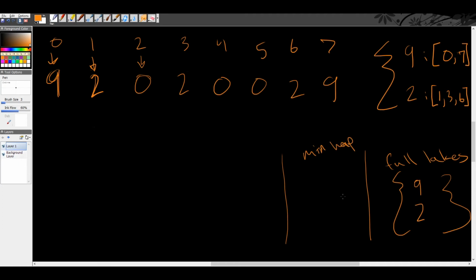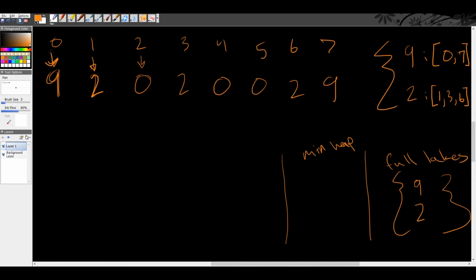In general, whenever you hear something like, we need the next thing in the list, or we need the next best thing, a heap is going to be your go-to. A heap is what you're most commonly going to use to solve problems like this. And we're going to stuff indices into this heap. We're going to stuff the next index of that lake.